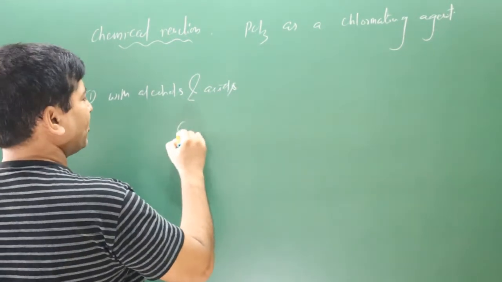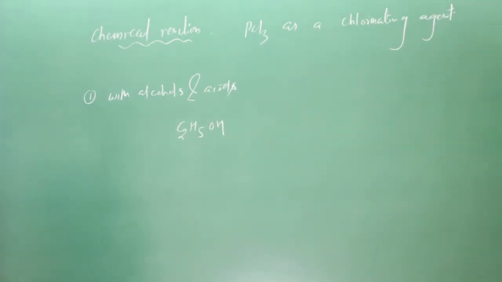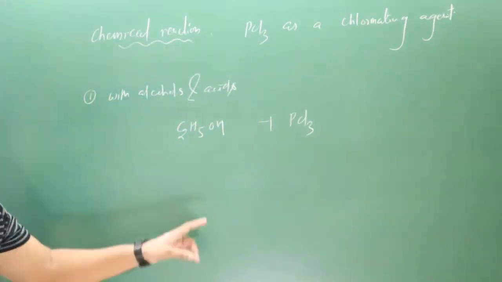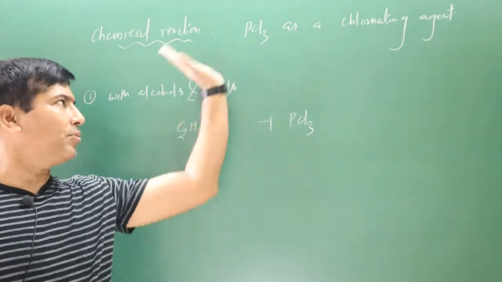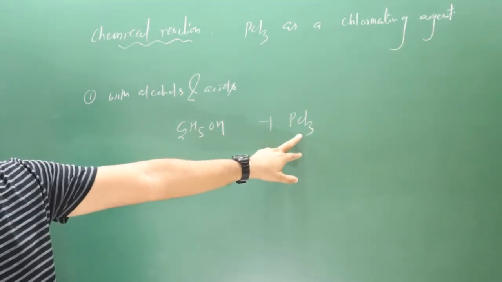Let's say we have C2H5OH, ethyl alcohol, and we have PCl3. The OH group will be substituted by Cl. OH group will be removed and Cl will come in its place. How many Cl are there? 3 Cl.